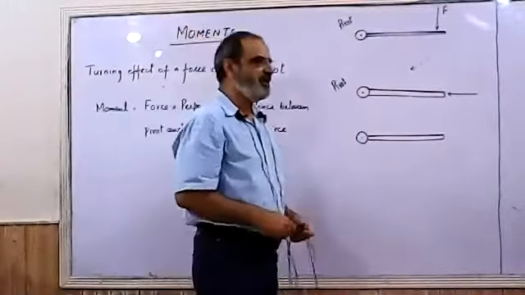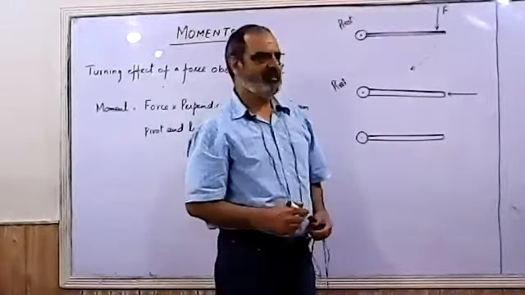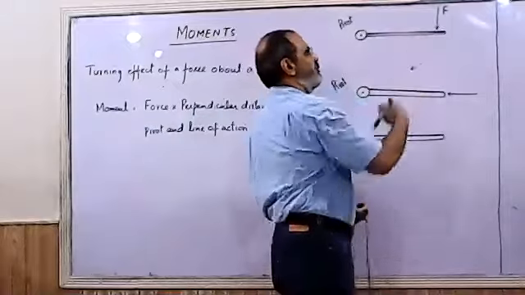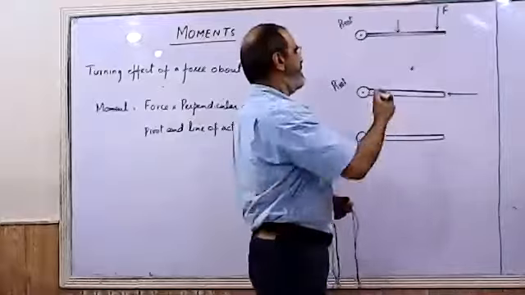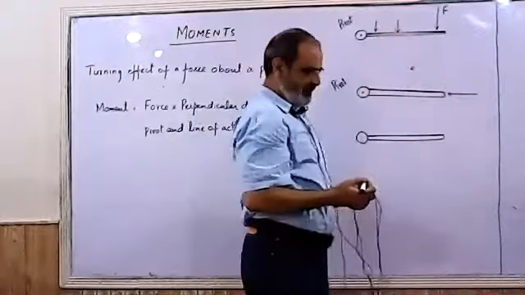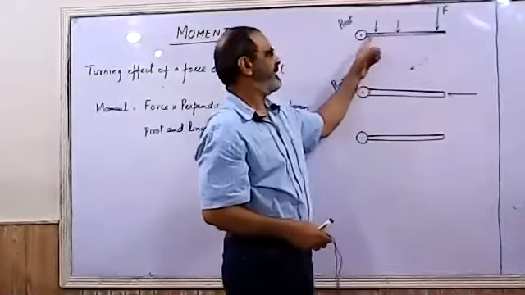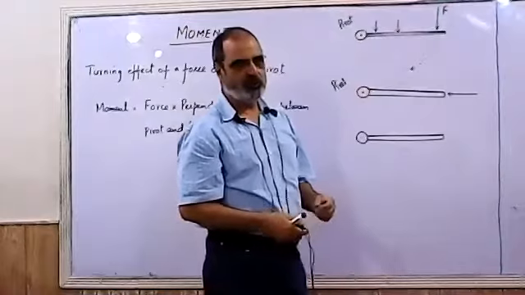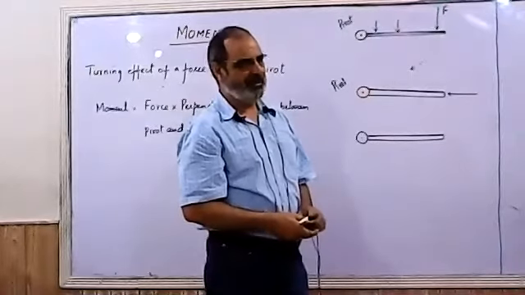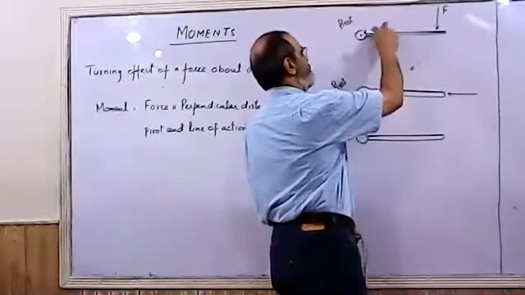Secondly, it is your experience that on a door, always the handle is attached at the far end. We never see a door with the handle over here or near the hinges. Why is it so? If we apply the force somewhere in the middle of the door or near the hinges, we need to apply a lot more force to produce a small turning. So two factors on which the moment depends.